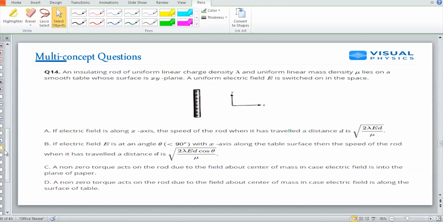An insulating rod of uniform line charge density lambda and uniform line mass density mu is lying on a smooth table whose surface is the xy plane, and then a uniform electric field is switched on in the space. But mind you, no direction is mentioned of E. Apart from that, everything else is simple to read. So in this question,